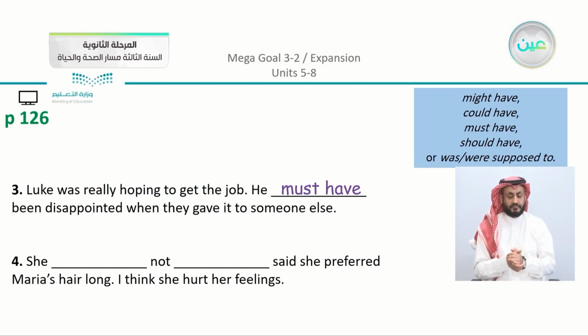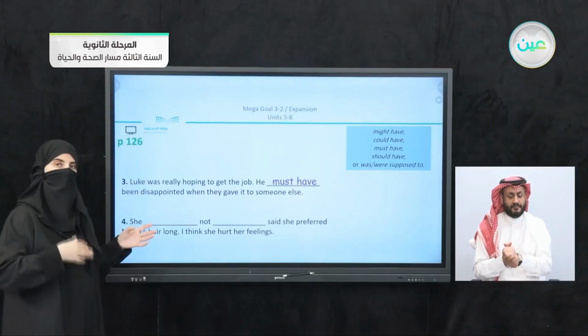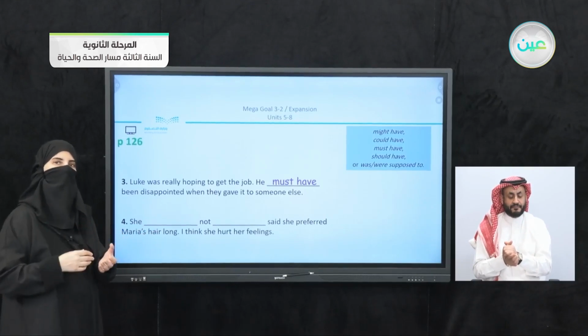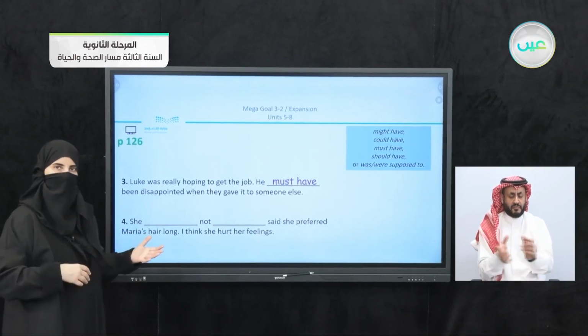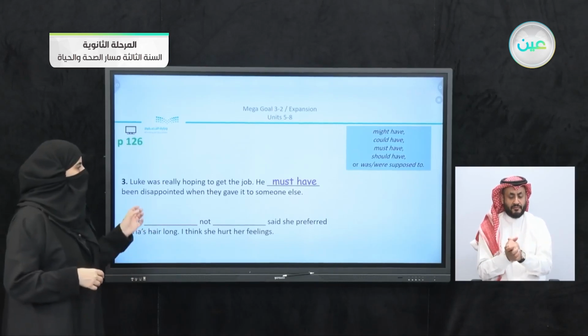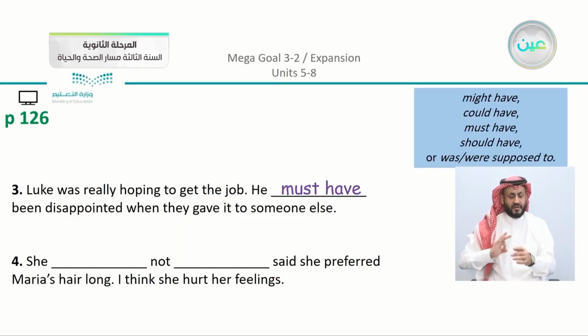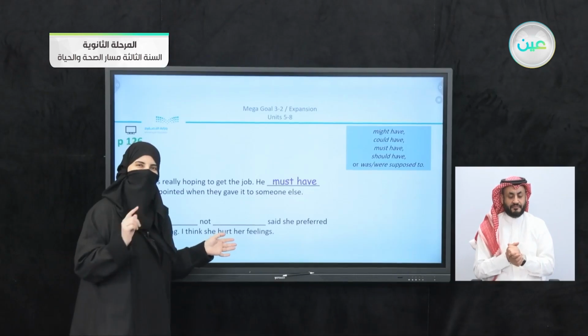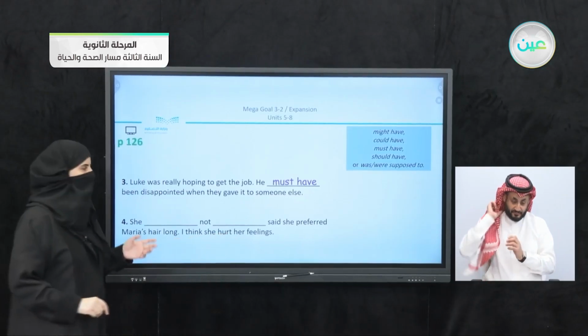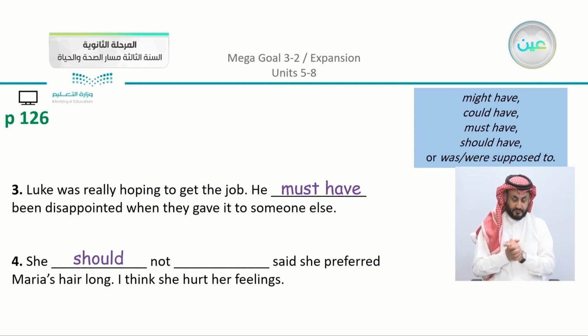We have in the fourth sentence, she, blank, not, blank. So here, there's a new lesson, or just to recall that sometimes you can divide between the two words by using the negative. She, blank, not, blank, said she preferred Maria's hair long. I think she hurt her feelings. So from the ending of the sentence, I think she hurt her feelings, what can we say? Now we can say that she should not have said she preferred Maria's hair long.